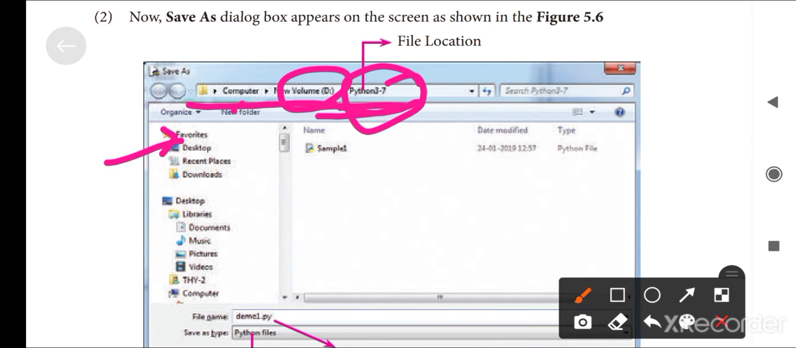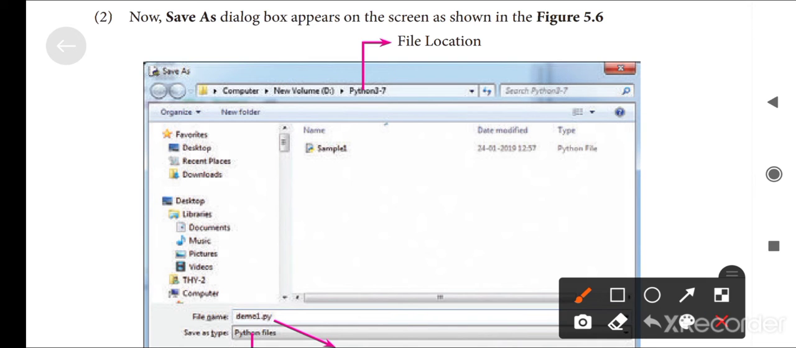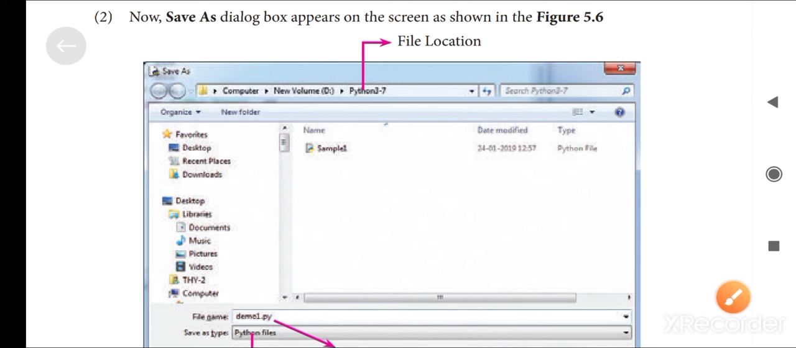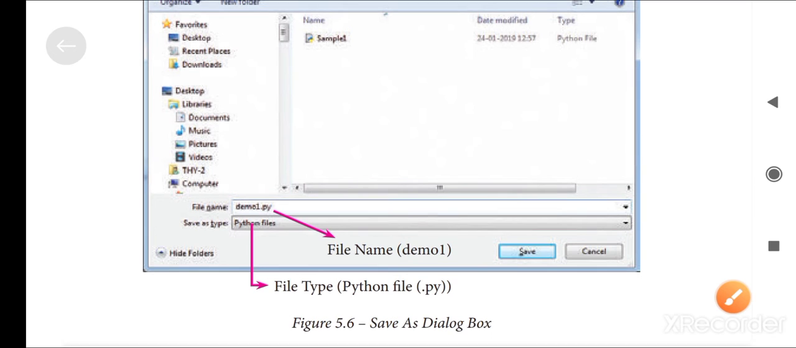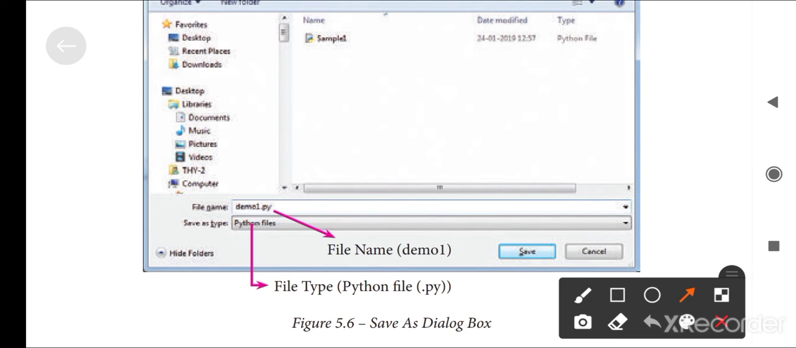Okay, this is the source place. This is the file location. Okay, the next one is a very important step.